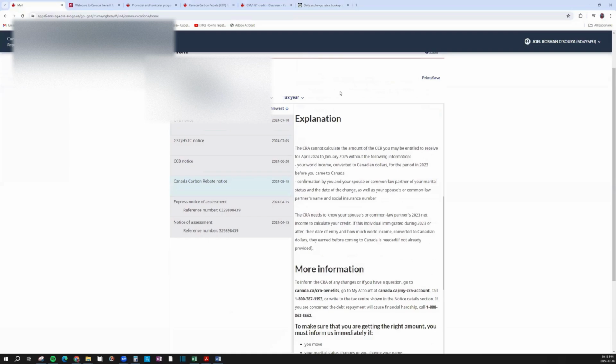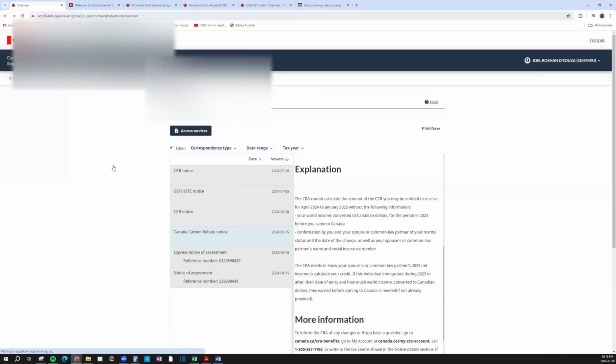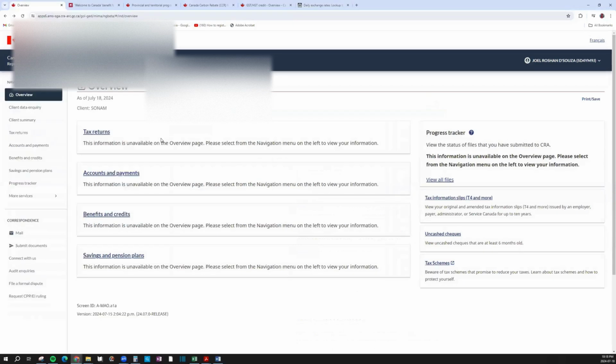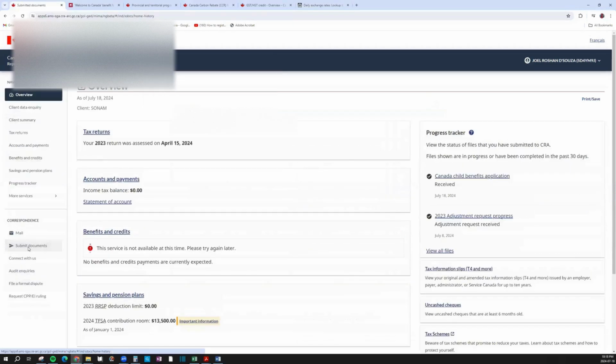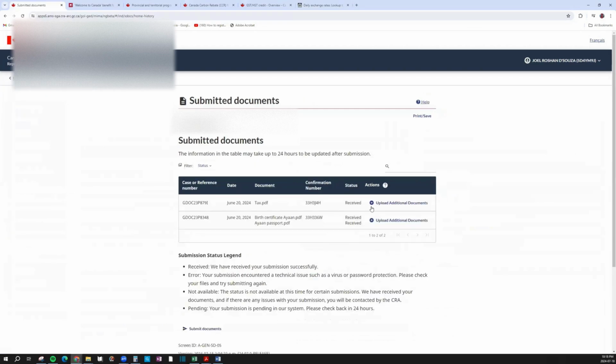The document, so I'll show you how to upload. So go back to overview over here, go back to submit documents over here. Okay, you see there are already two documents that she has uploaded. This is in the past, the birth certificate of her child, and this is her CCB application.